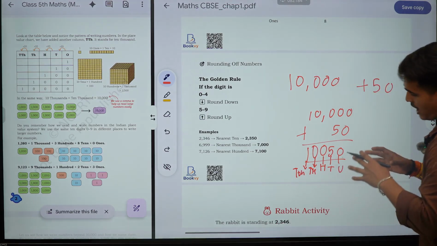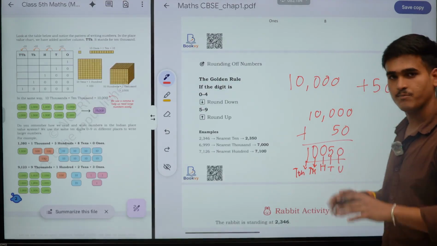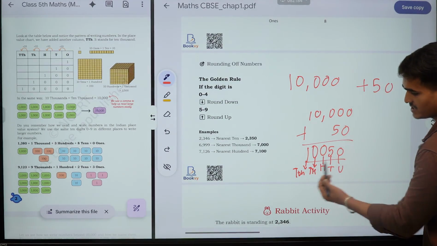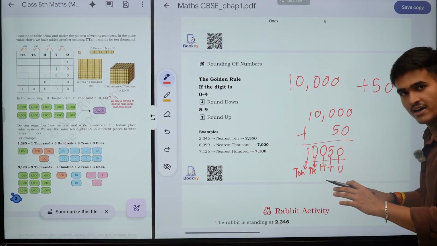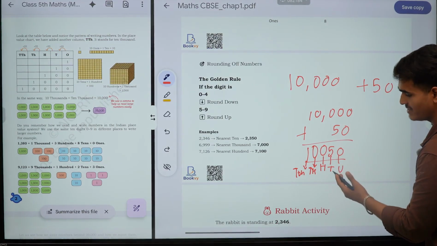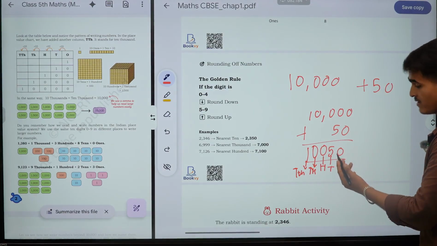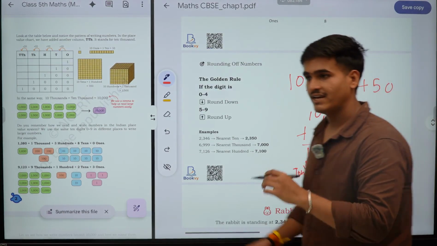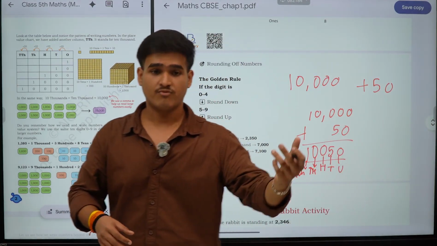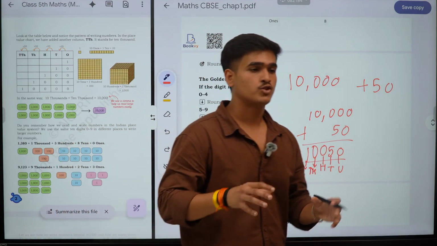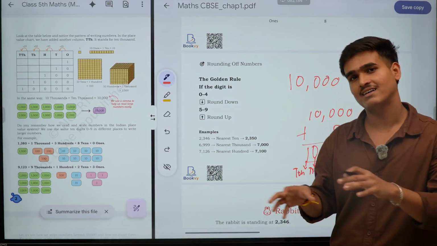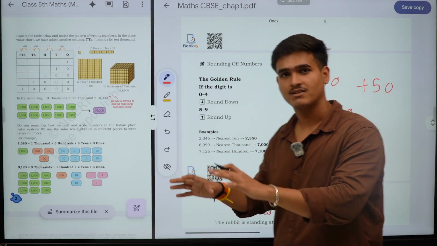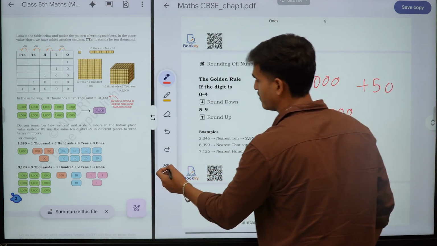So, sir, how would I read this? It's very simple. Your number is in the 10,000 place, there is no number in the hundreds place, it's a 0, nothing. But yeah, in the tens place there is 5. So you will read it as 10,050 rupees. That's it. That's the simple concept.